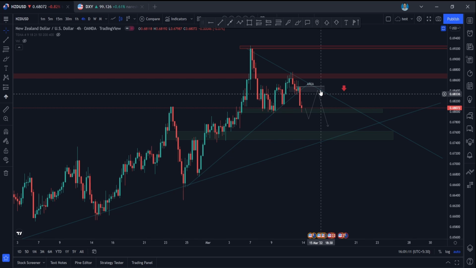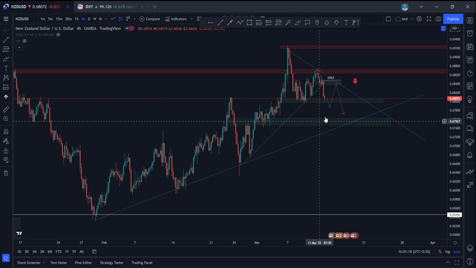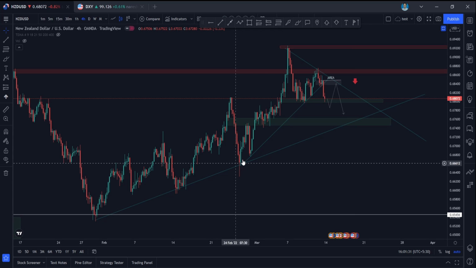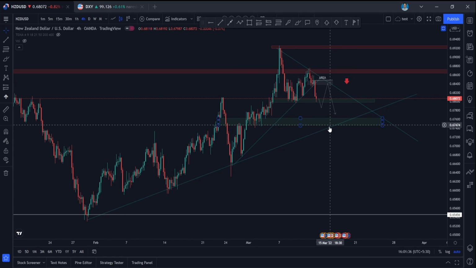So don't try to get a big target, because it is still in an uptrend. Most likely it can find support and again pull back to the zone, and then it can come down. It can't come down directly, because this trend line has been tapped 3 times and it is respecting this trend line. So most likely it comes to this zone, pulls back a little bit, and again it can continue down. So that would be for NZD USD, guys.